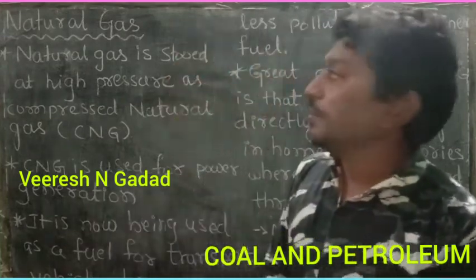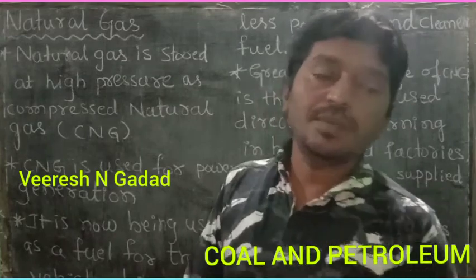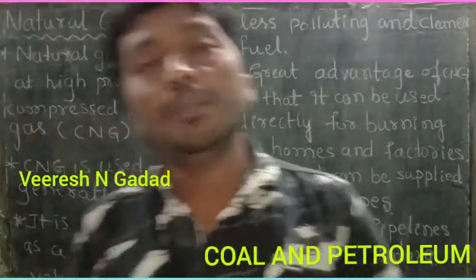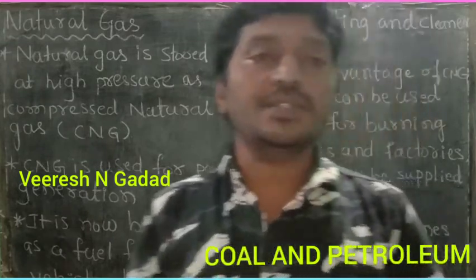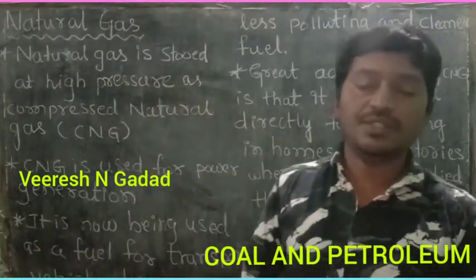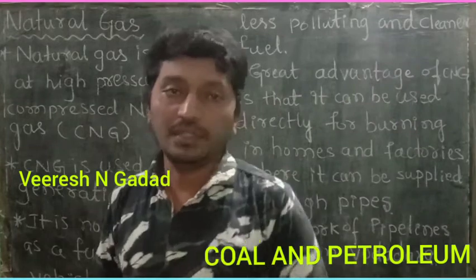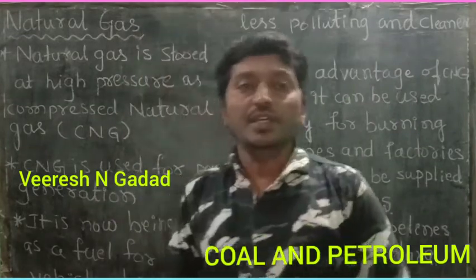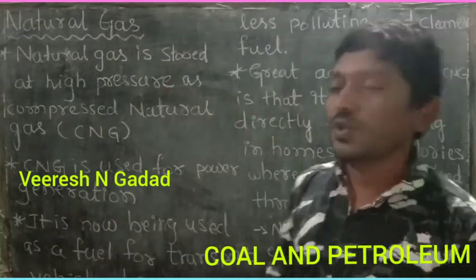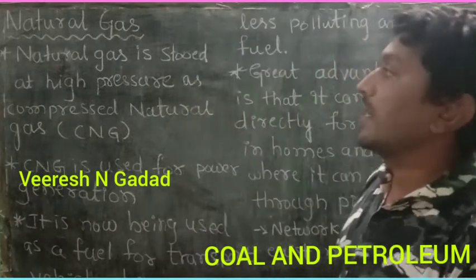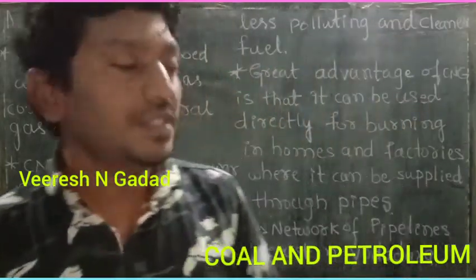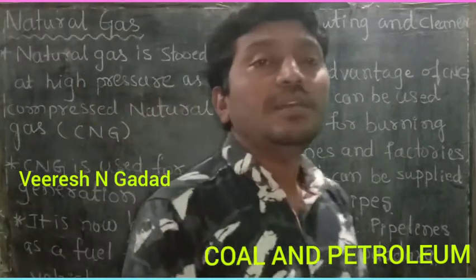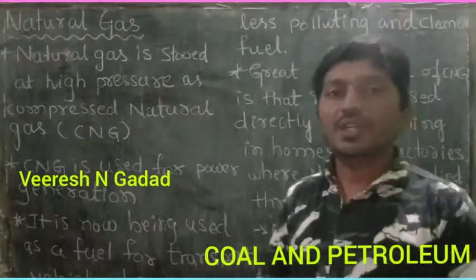Mainly, the exhaustible sources are coal, petroleum and natural gas. In the previous classes, we already discussed coal and petroleum. Today we are going to learn one more new concept, that is natural gas, right? What is natural gas, how is it formed, and what are the main applications of natural gas?